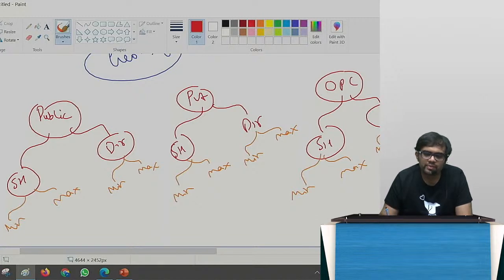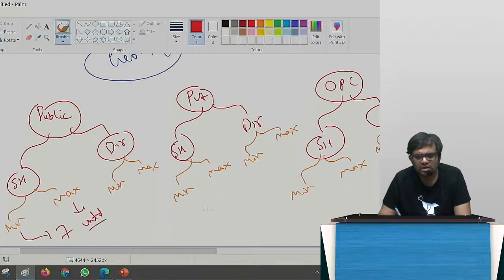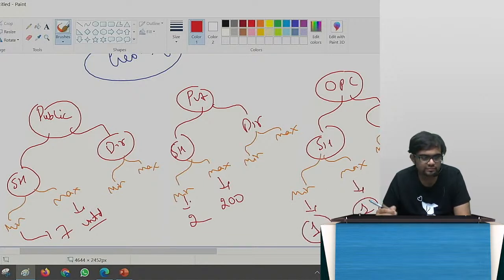For a public company, what would be the minimum number of shareholders? 7. Maximum will be unlimited. For a private company, what will be the minimum number of members? 2. Maximum will be 200. For an OPC, what is the minimum number of shareholders? 1. Maximum also should be 1.